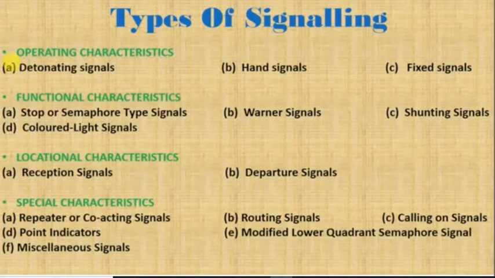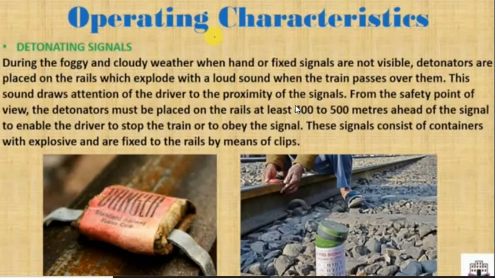The first one here is the operating characteristics. In operating characteristics, there are three signals. One is the detonating signal, second is the hand signal, third is the fixed signal. So let's see the first one in operating characteristics, the detonating signal.